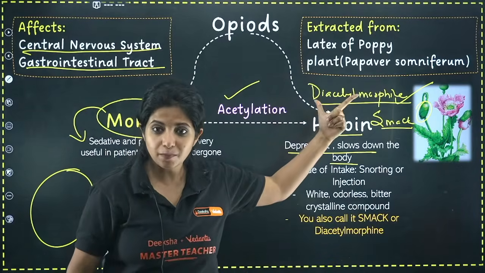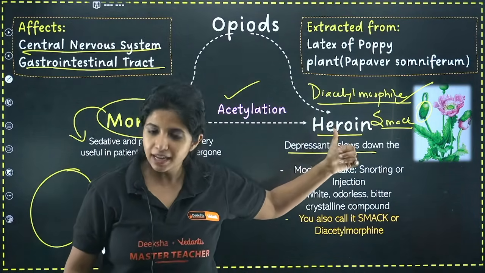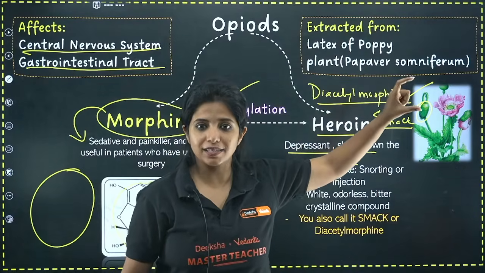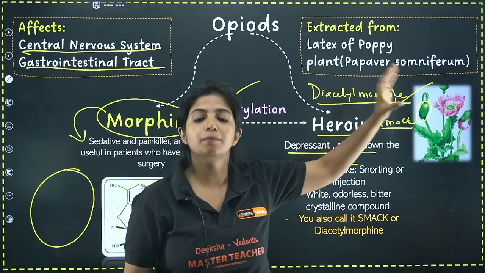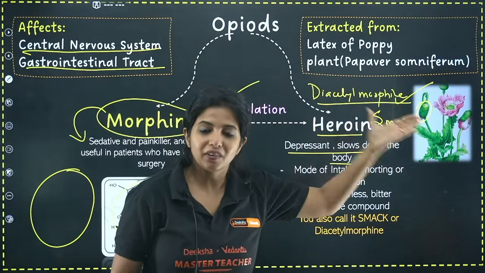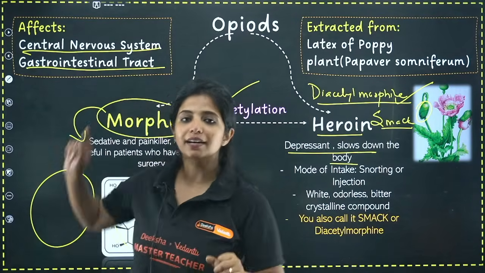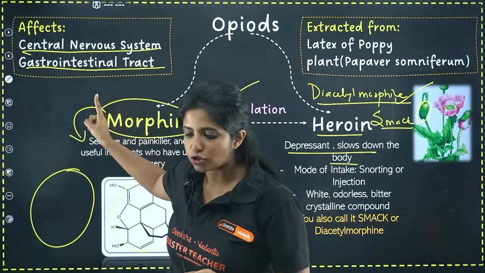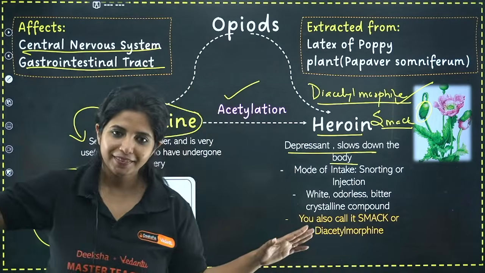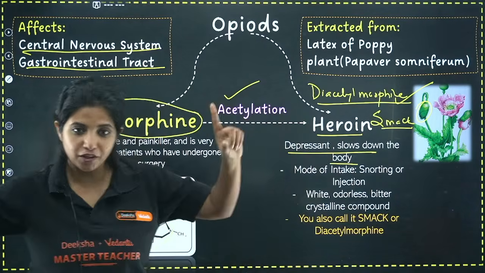Done. It's diacetyl morphine, smack, all of it. Fine. How do you get it? You get it from the latex. Morphine, you get it from the latex of the poppy plant, or you also call it Papaver somniferum. Where is it going to affect? It is going to affect your central nervous system or your gastrointestinal tract. Done. That's all about opioids, the first group of drugs.